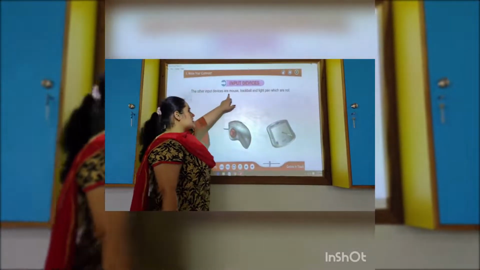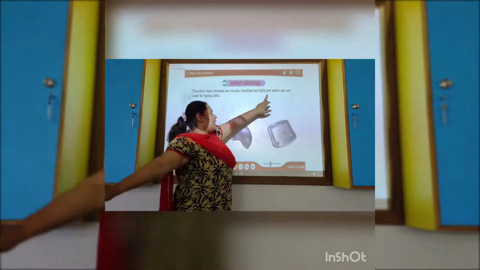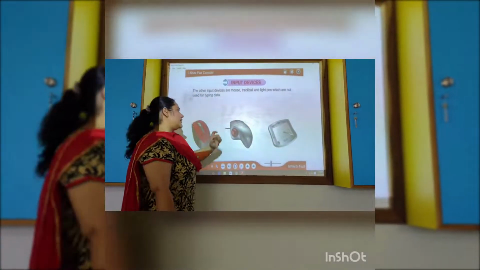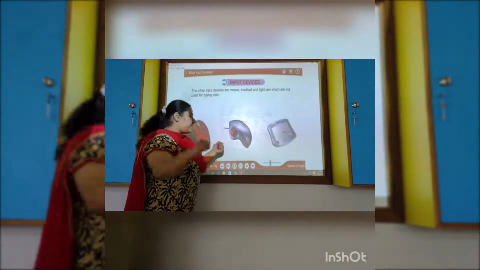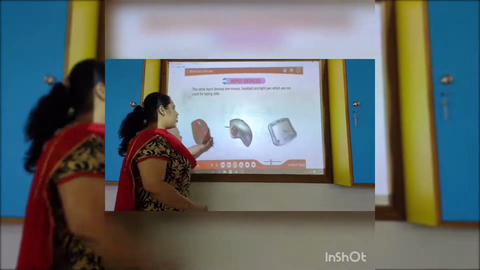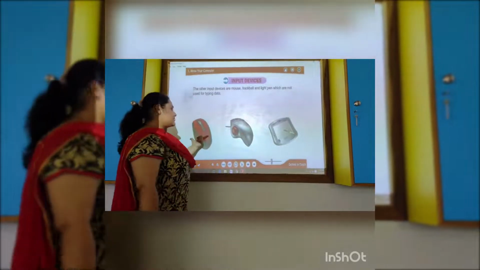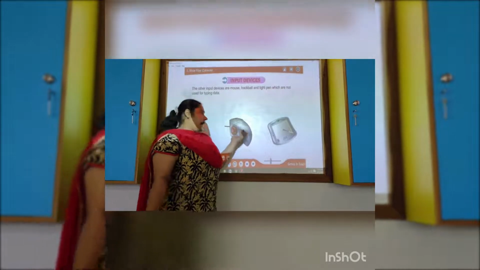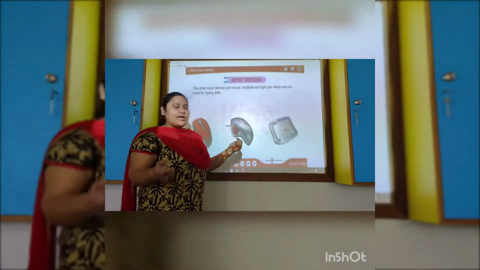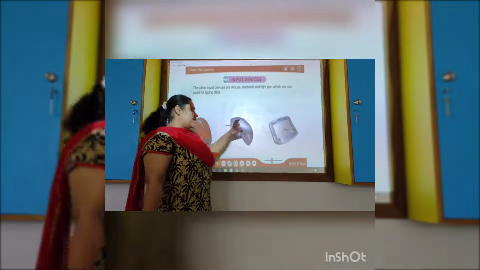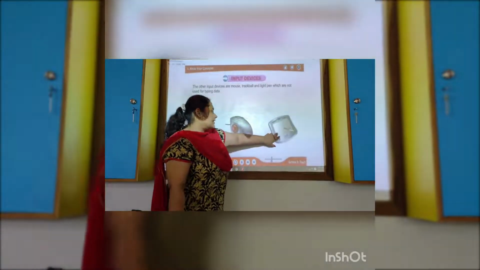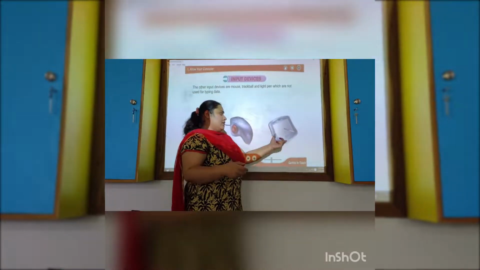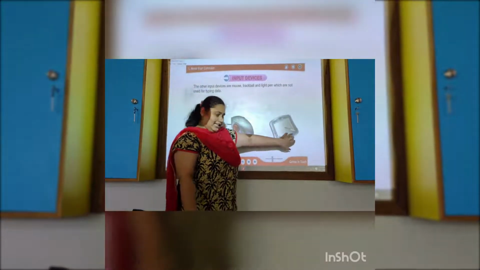The other input devices are the mouse, trackball and light pen, which are not used for typing. They are used for scrolling, dragging or pointing. They are all pointing devices. This is the mouse, as we generally use for the computer. This is the trackball, as you have at home, on the PS4, video games and all, for playing games and tracking the ball. And this light pen is for the laptop or touch screen. We use the light pen for pointing.